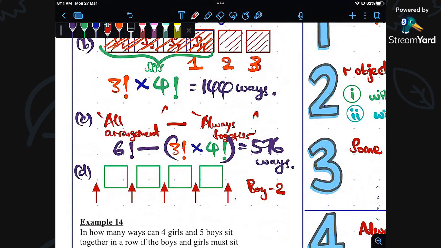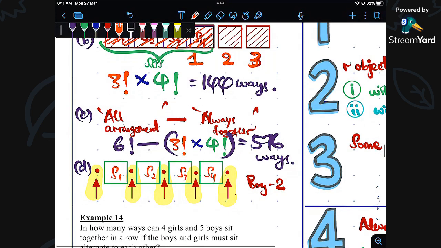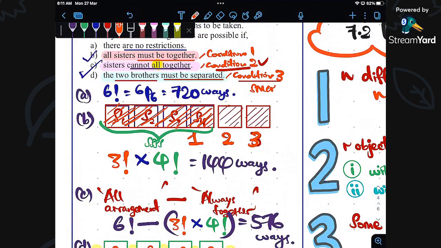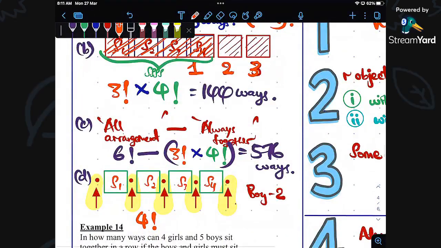So these are the options, the options of seats for them. How many seats do they have? There are 5: 1, 2, 3, 4, 5. Next to whom? Next to the girls. This is girl 1, girl 2, girl 3, girl 4. So the 4 girls can be arranged in 4 factorial ways. That is why I put 4 green boxes at the start. For this condition number 3, you have to be extra smart in deciding how many boxes you need.